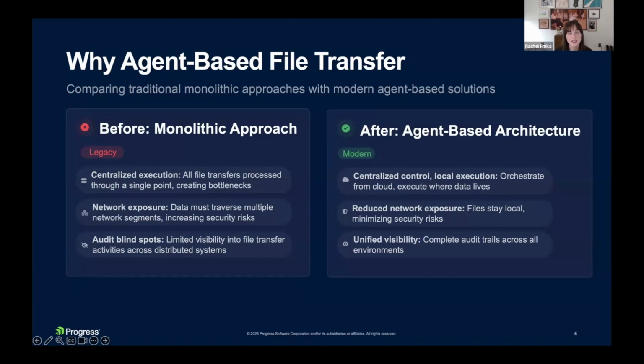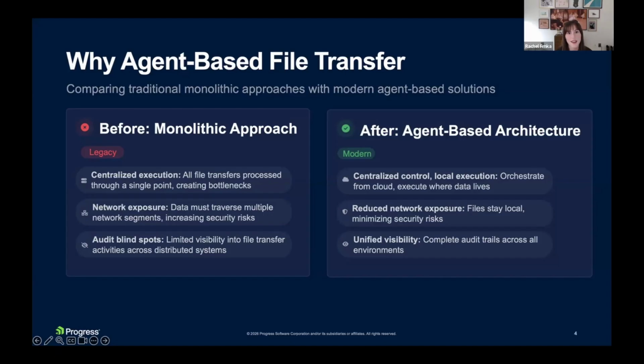Another common approach in this kind of monolithic model is script-based sprawl. Often the precursor or a supplement to these monolithic systems are scripts. And the problem is that scripts over time tend to grow in length. They become really long little monsters. They multiply and they rely on tribal knowledge or heroes in the IT estate. And so that leads to a lot of fragility as well as silent failures, a lack of consistency for audit trails, and high operational risk when people leave. So these approaches share the same flaw.